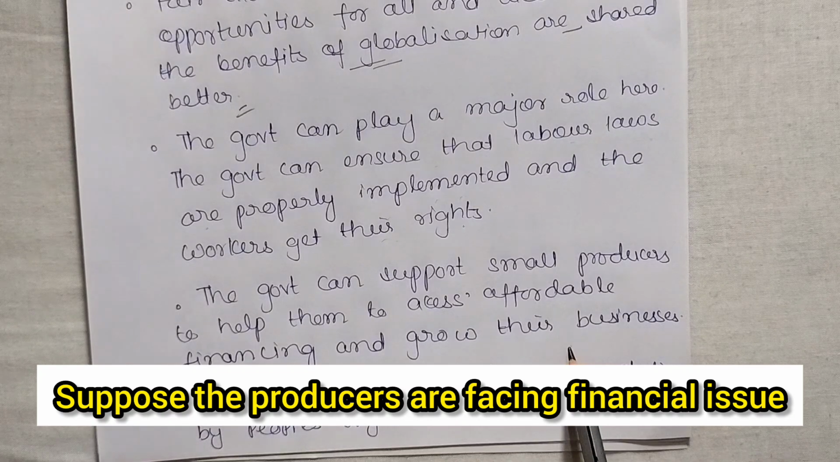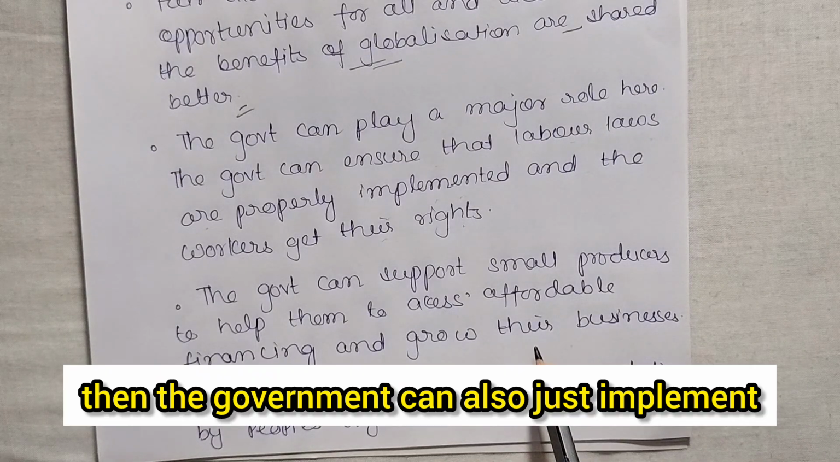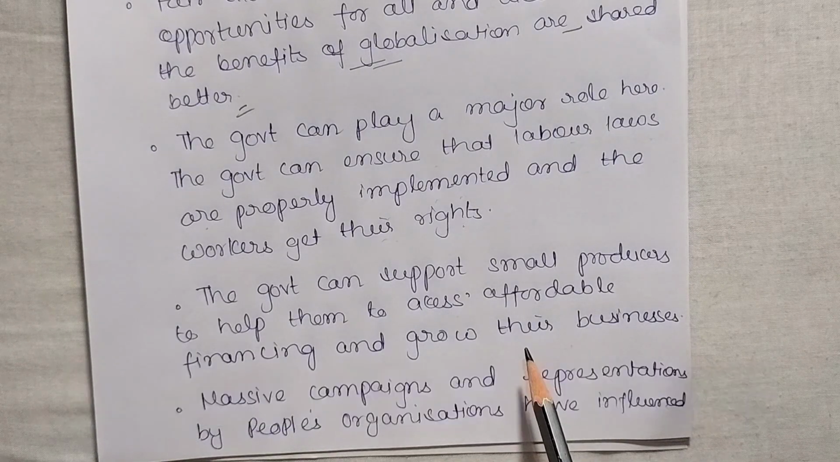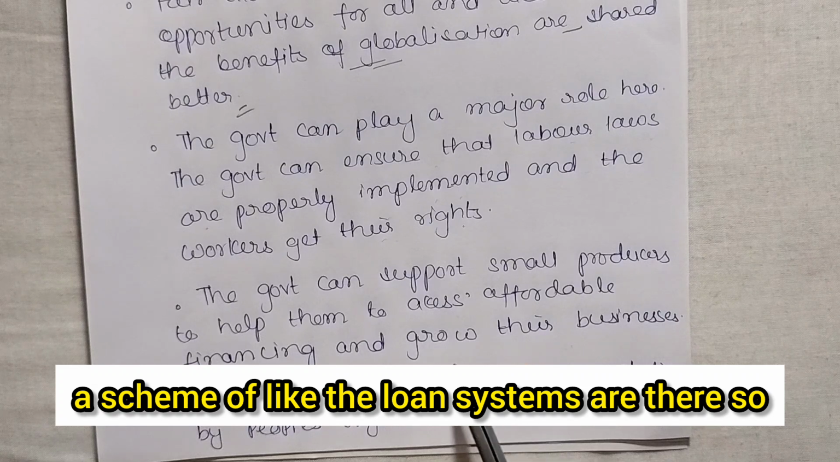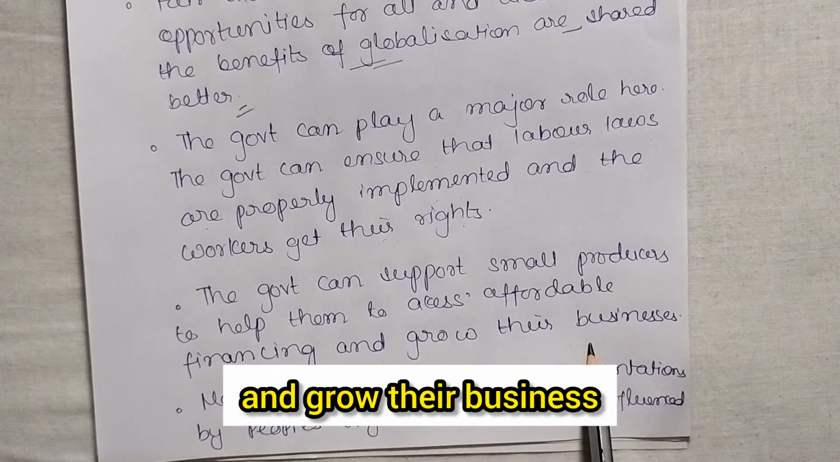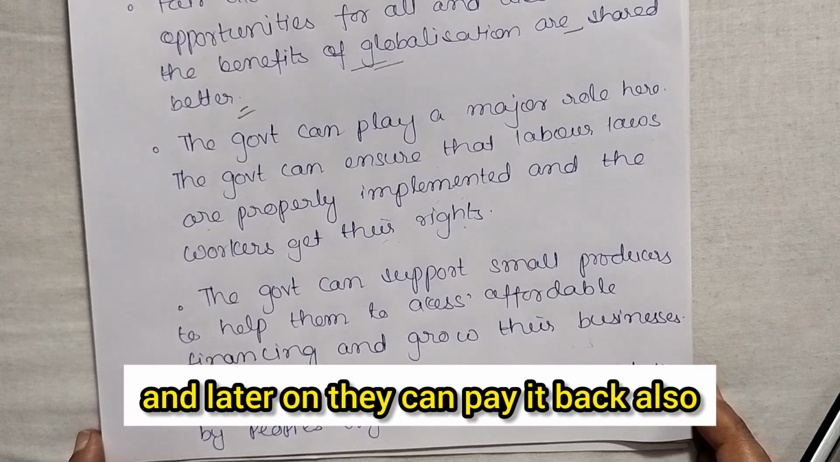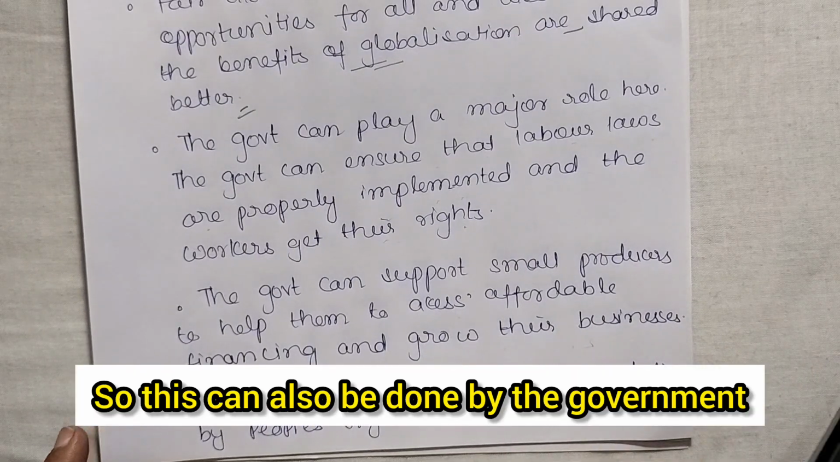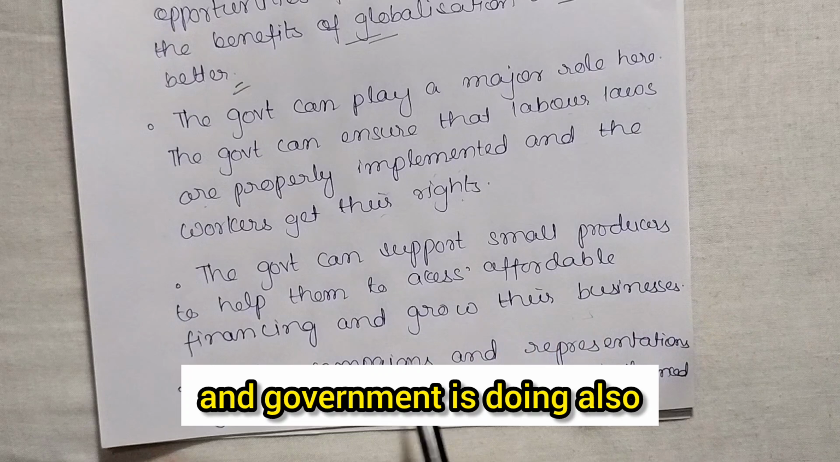Suppose the producers are facing financial issues, then the government can implement a scheme, like loan systems, so that they can take money from there and grow their business, and later pay it back also, right? So this can be done by the government, and the government is doing it also.